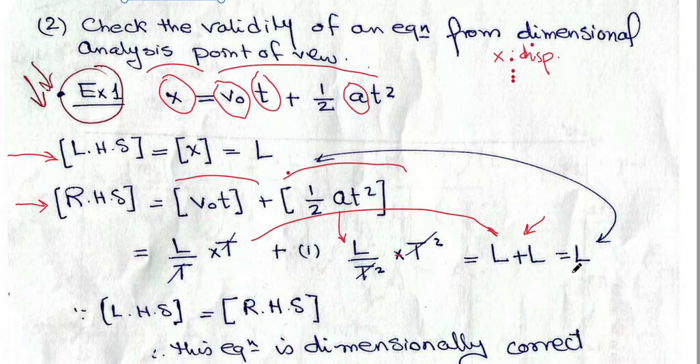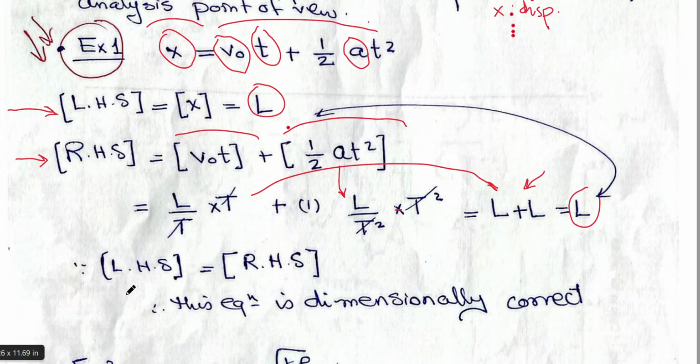This is not an algebraic equation. This is a dimensional equation. I'm not adding x with x. I'm adding dimension L with dimension L. As we mentioned before, the result is L. So comparing the dimensions of the left-hand side and the right-hand side, you will find the same dimension. This is L and this is L. So I write that they have the same dimensions on the left and on the right. So this equation is dimensionally correct.